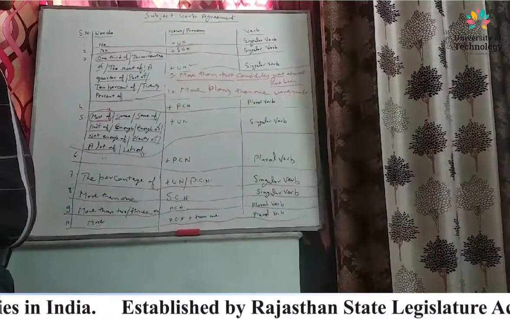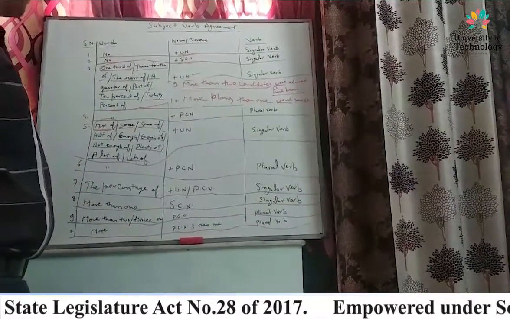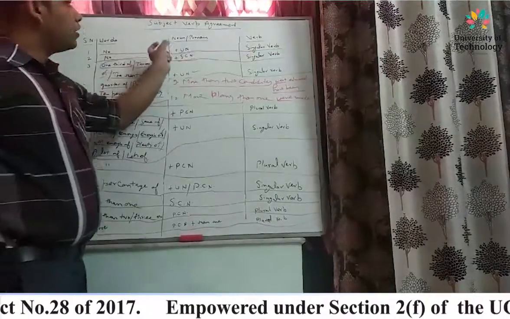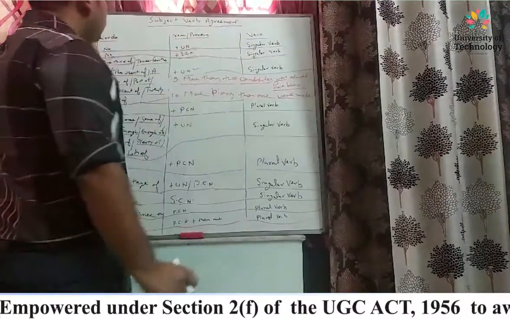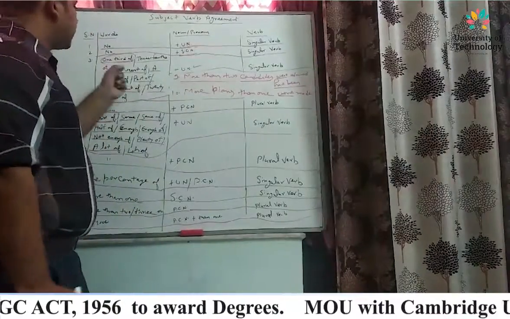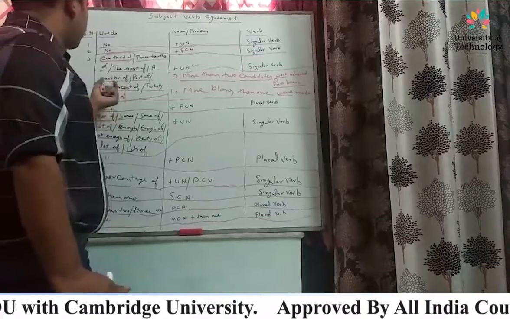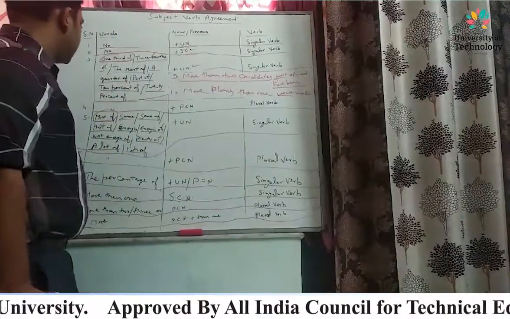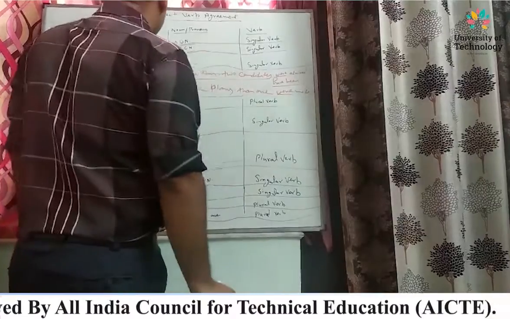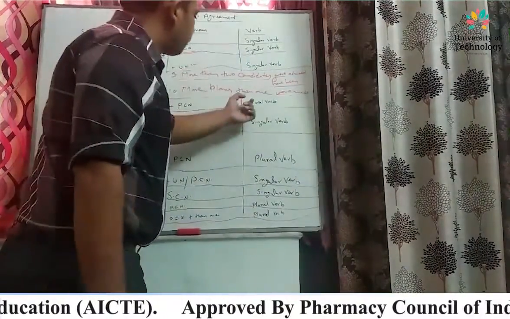So friends, we discussed subject verb agreement today. Once again: no, uncountable noun, singular verb. No, singular countable noun, singular verb. 1/3 of, 3/4 of, the rest of, a quarter of, part of, 10% of, 20% of, uncountable noun, singular verb. Same thing, plural countable noun, plural verb.